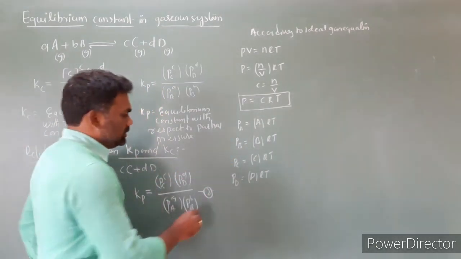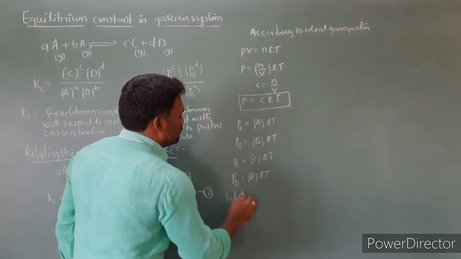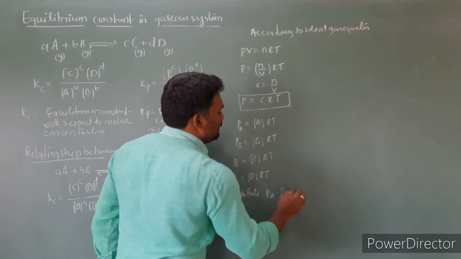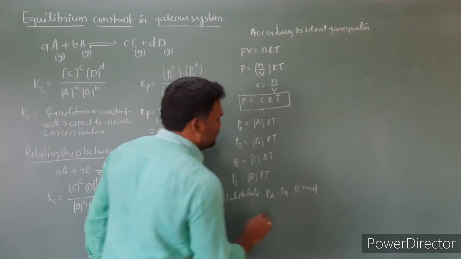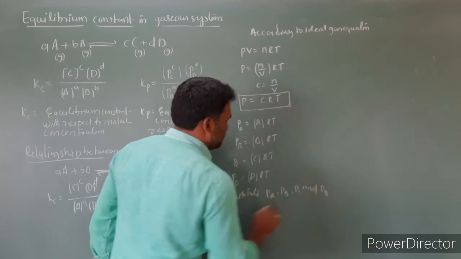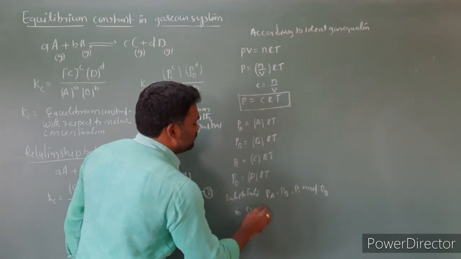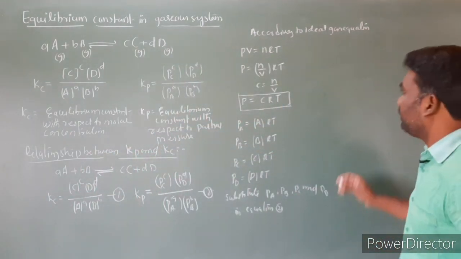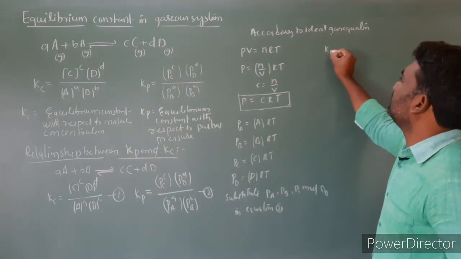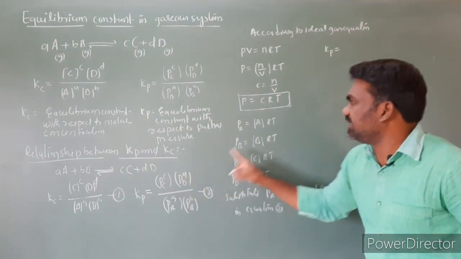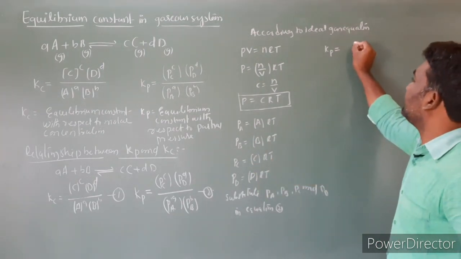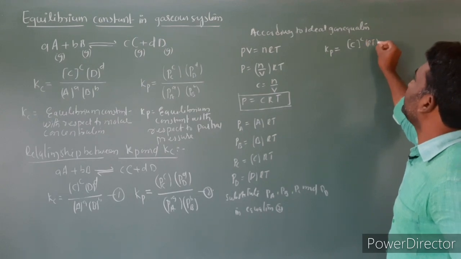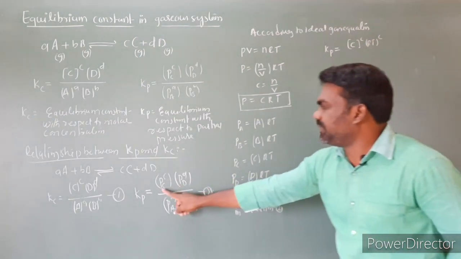Then all the partial pressures PA, PB, PC and PD we have to substitute in the second equation. Then what we are going to get is Kp is equal to PC, which is [C] into RT, power c.